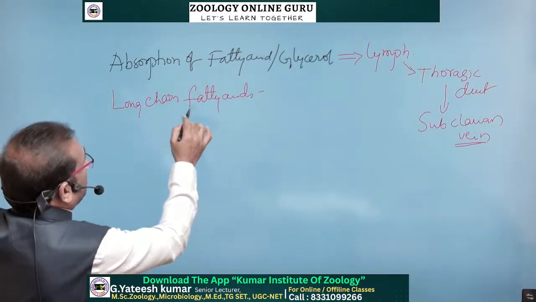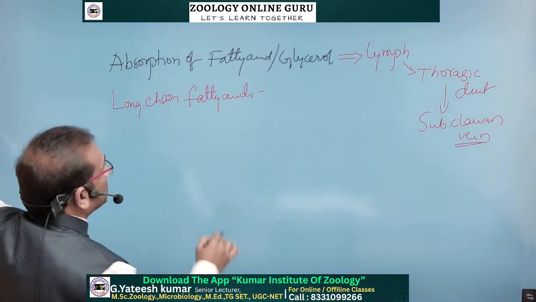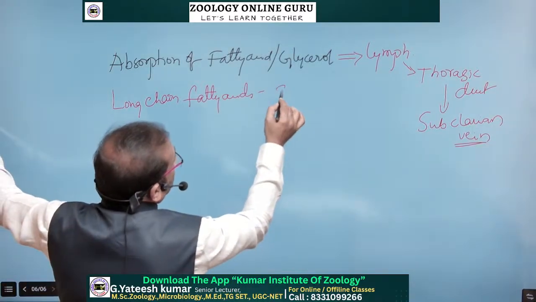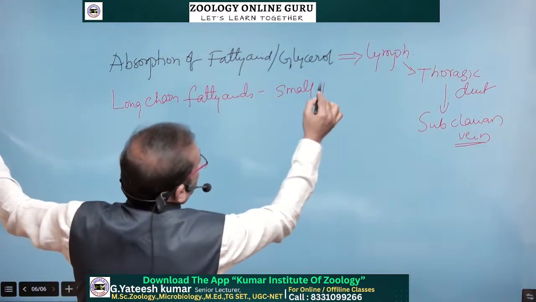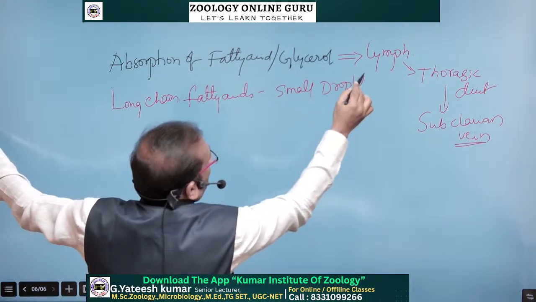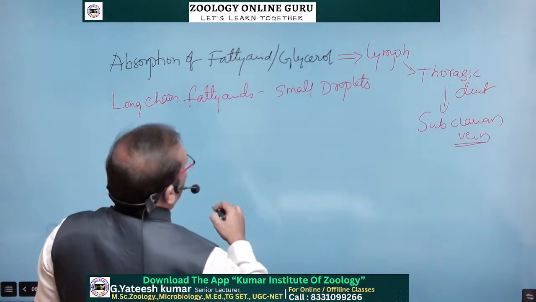So fatty acids are very long chains. So first they are converted into small droplets of fatty acids.